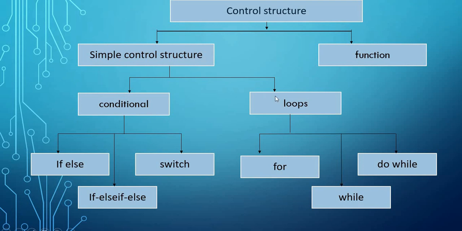And loops help us cope with the problem of writing the same piece of code several times. Loops are very helpful in writing code. Loops are of three types: for loop, while loop, and do while loop. We will see one by one how these conditional statements and loops work in the upcoming videos.